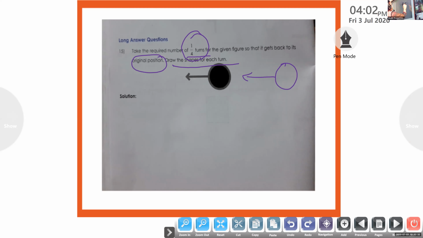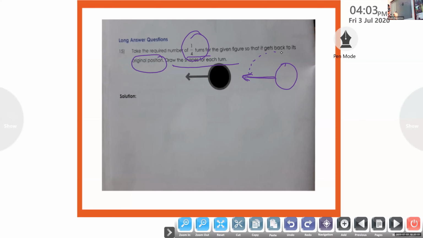So this is the original position. After 1 by 4 turn, Ammu, can you say how this picture will be? After 1 by 4 turn, the arrow will be at the top, upwards.